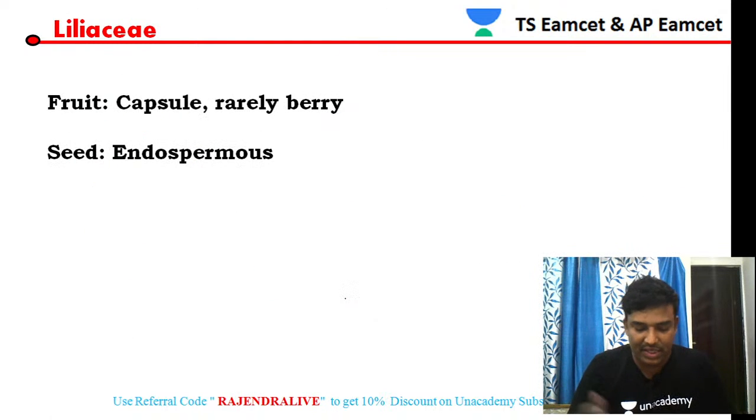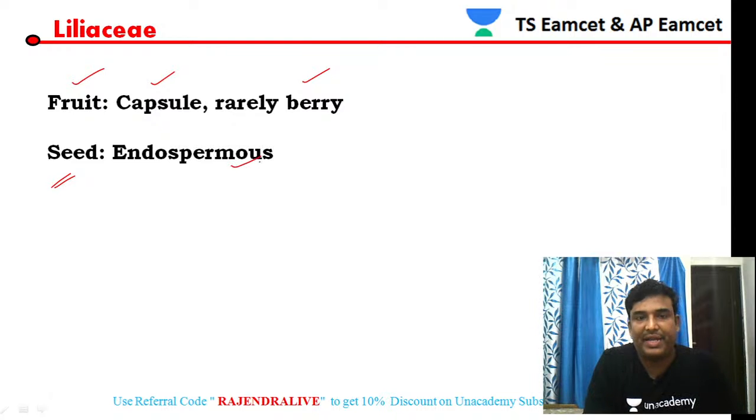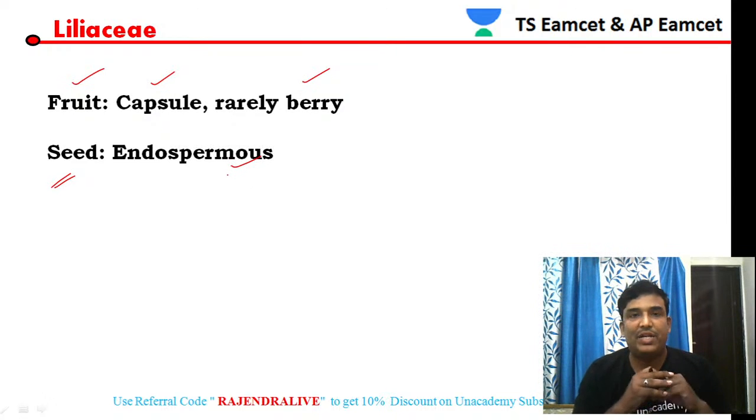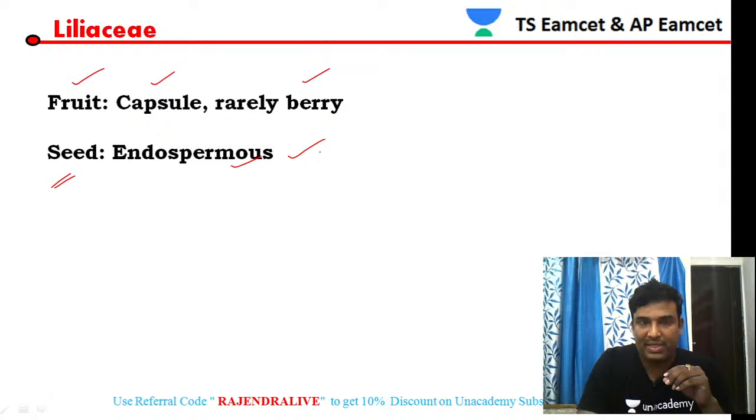Then let us see the type of fruit in these particular members. The type of fruit is capsule, and rarely it is berry. The seeds of Liliaceae members are endospermic in nature. So endosperm is present inside the seed. Completely endosperm is not utilized. Some part of the endosperm is left over during development of the seed. Such seeds are called endospermic seeds. So fruit is capsule and rarely it is berry in nature.